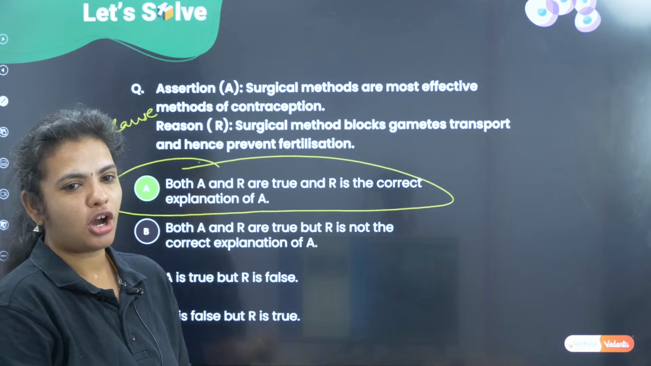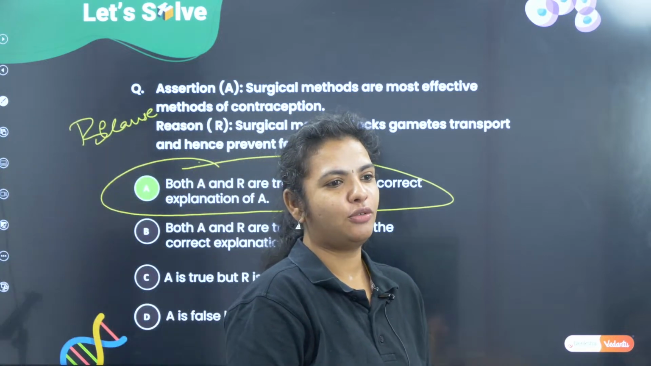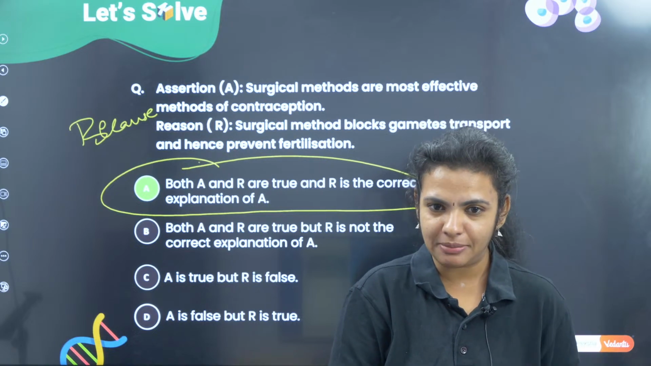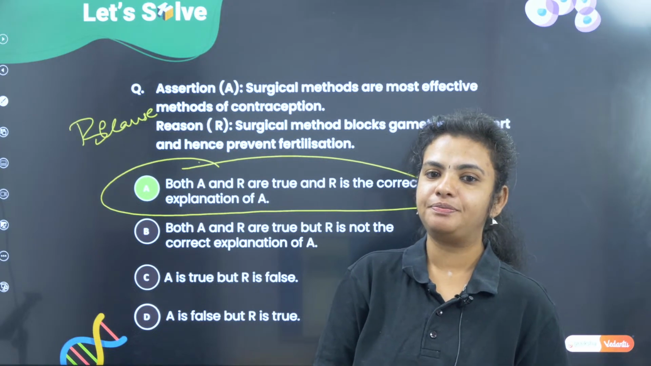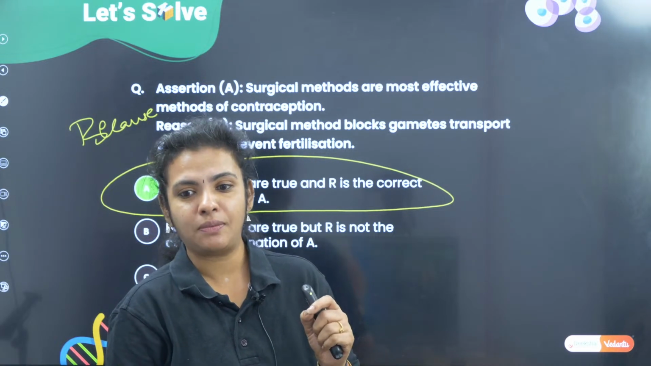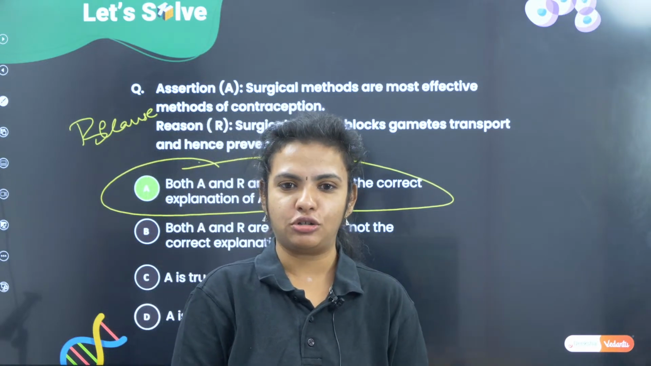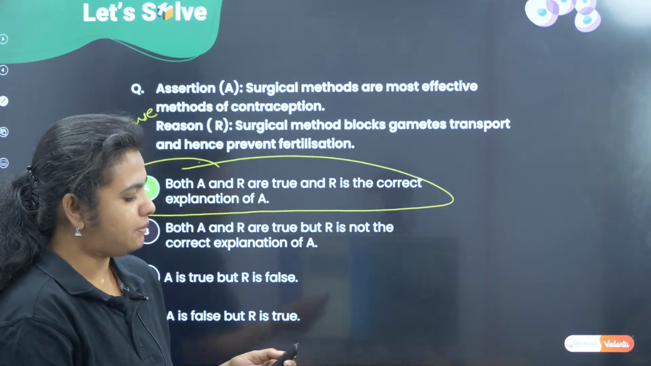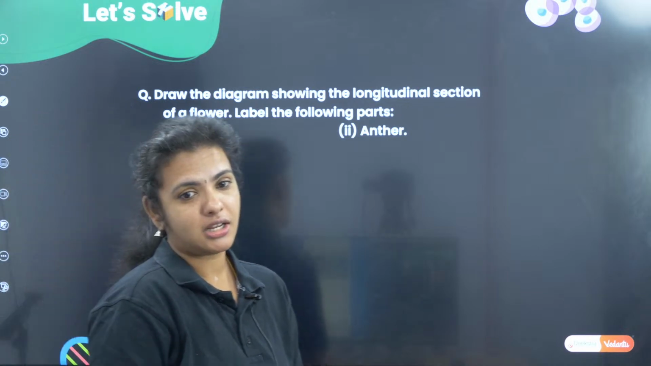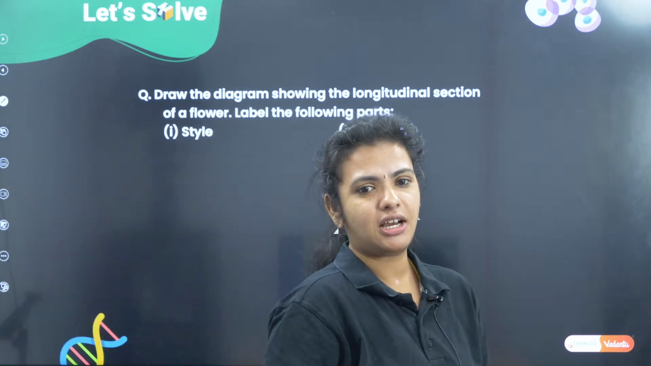Okay. So, you yourself put because for reasons and then you will understand whether it is correct or wrong. Okay. So, surgical methods are very, very effective. They are just family planning methods. The reason why it is effective is because it is going to prevent fertilization by blocking the gametes. Alright. So, let us look at the long answer type of questions that is being asked.